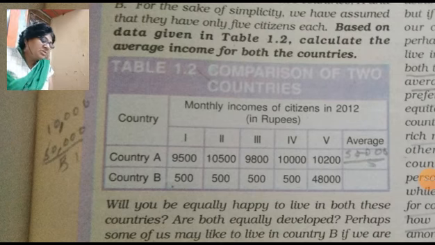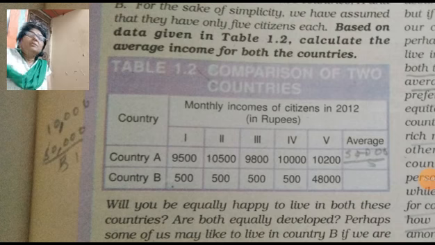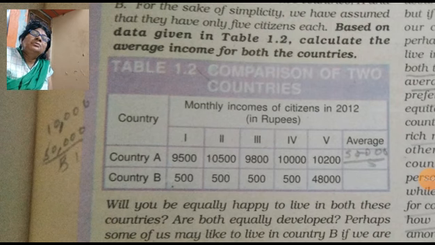So here we have discussed in Table 1.2 the comparison of the two countries on the basis of their average income, which hides the disparities or differences. In country B, which is the poorer country, 4 people actually have an income of 500, but through our average income their income becomes 10,000, which is not actually their income. The fifth person alone has 48,000. He makes a large contribution to the national income and is much above the average income.